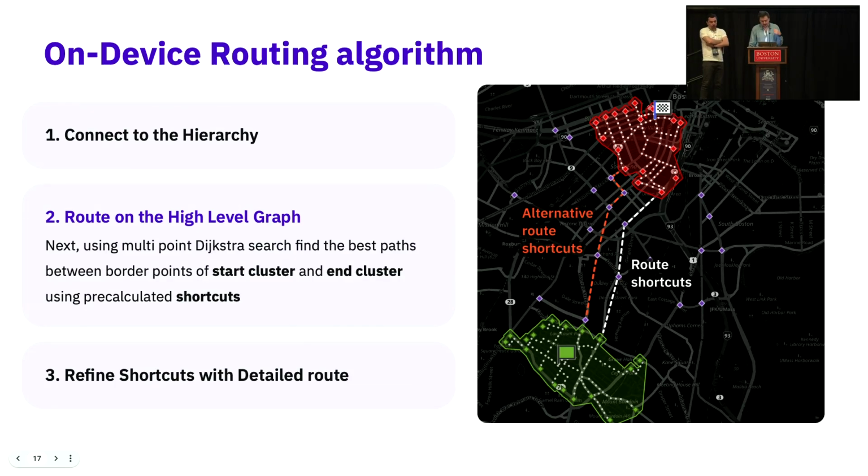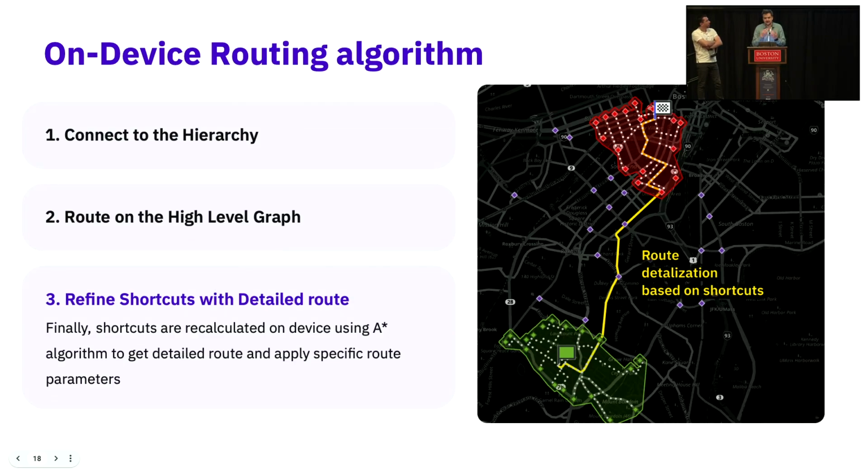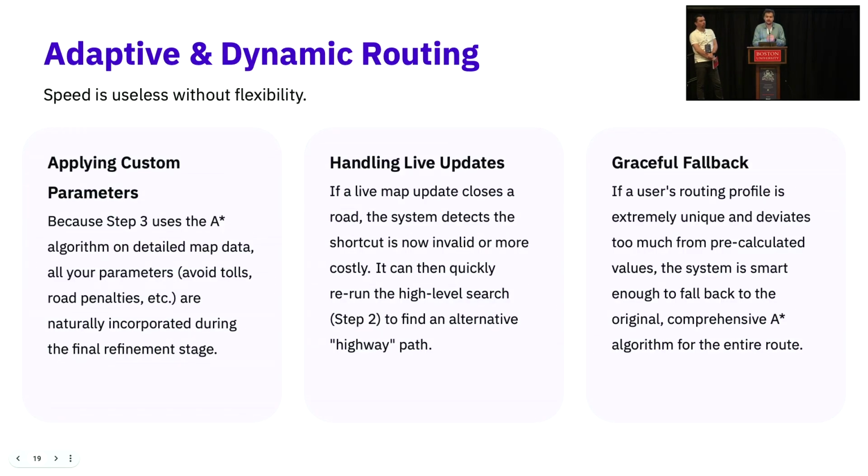It's optimal. But then you need to refine it with a detailed graph, because we don't store geometry, in order to save space but also in order to apply dynamic parameters on the fly. So when you have a shortcut, we know, okay, from this point to this point, we build the route again. Surprisingly, it works really fast, or fast enough. We also have lots of benefits, because we don't store all the geometry: we save disk space and network traffic when people download the maps. But we also can apply dynamic parameters. For example, if a person avoids certain roads, we can apply it in a third step.